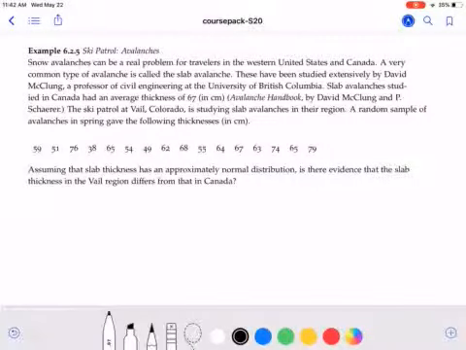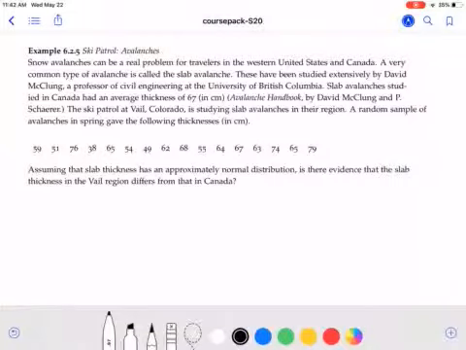Snow avalanches could be a real problem for travelers in western US and Canada, and a very common type of avalanche is the slab avalanche. They've been studied extensively by a professor of civil engineering at the University of British Columbia. Slab avalanches in Canada have an average thickness of 67, and the Ski Patrol at Vail is studying the avalanches